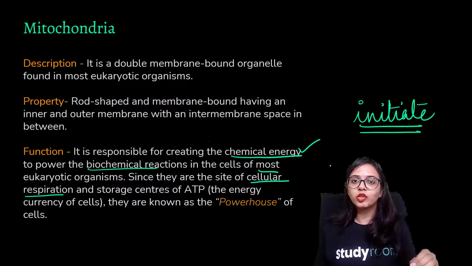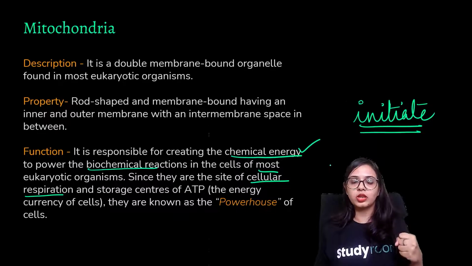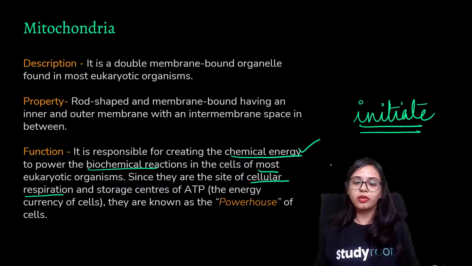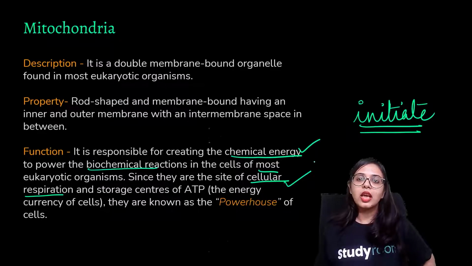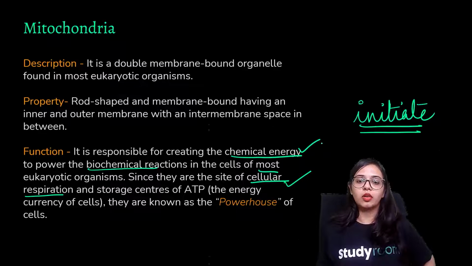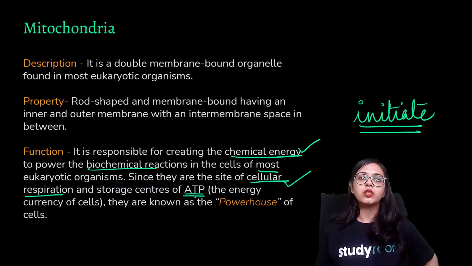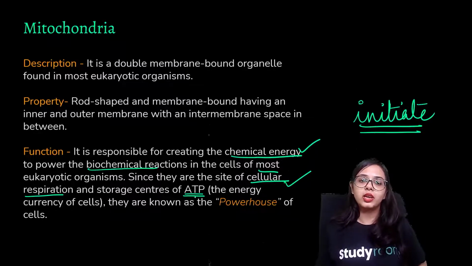The actual respiration means the absorption of oxygen and the giving out of carbon dioxide, that process of respiration takes place at a cellular level, and inside the cell, mitochondria is the cellular organelle where this process takes place. And also this chemical energy that is produced inside the mitochondria is stored in the form of ATP. ATP, you may call it the energy currency.